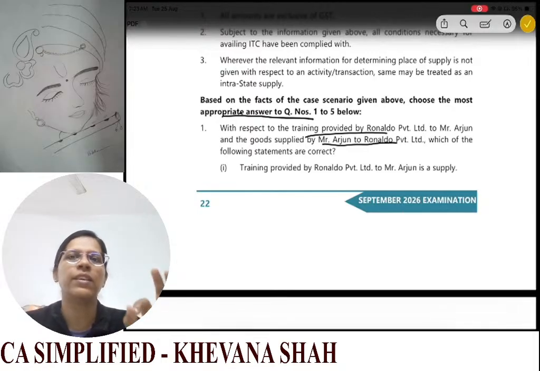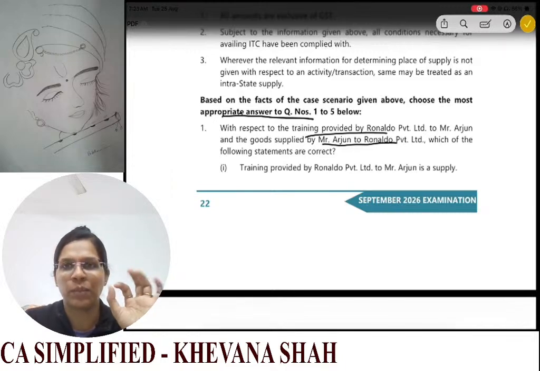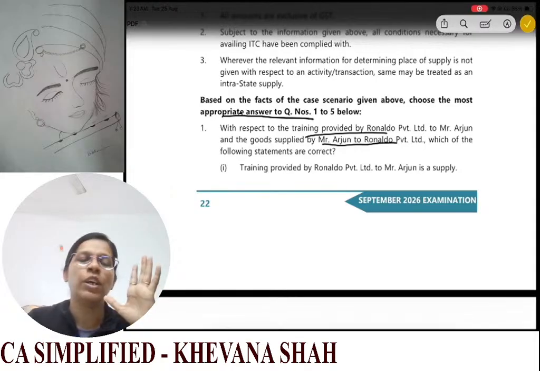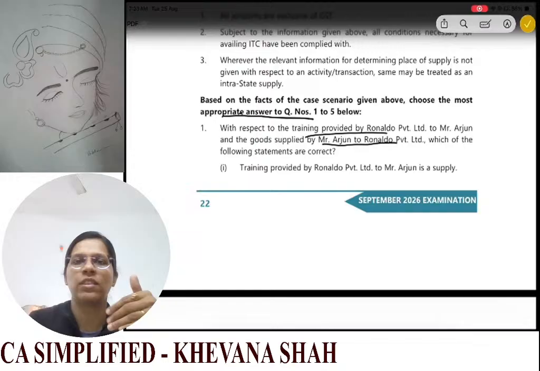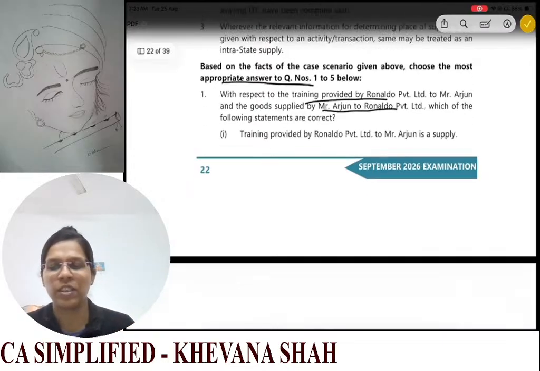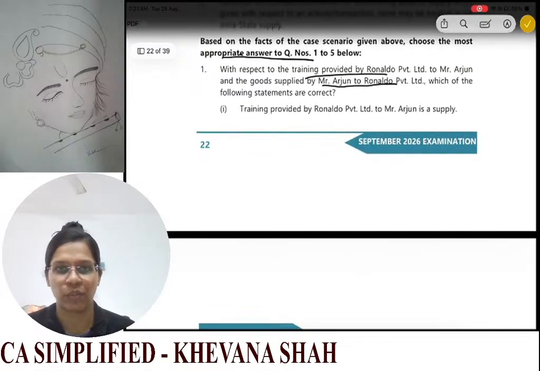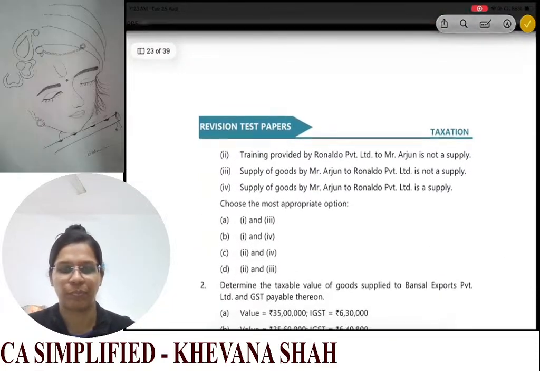Now see, free training is without consideration, and it is not covered by the specified cases of Schedule I. In Schedule I we have certain cases wherein even without consideration it is considered as deemed supply. The conditions for deemed supply are not fulfilled here, so the training provided is not a supply.